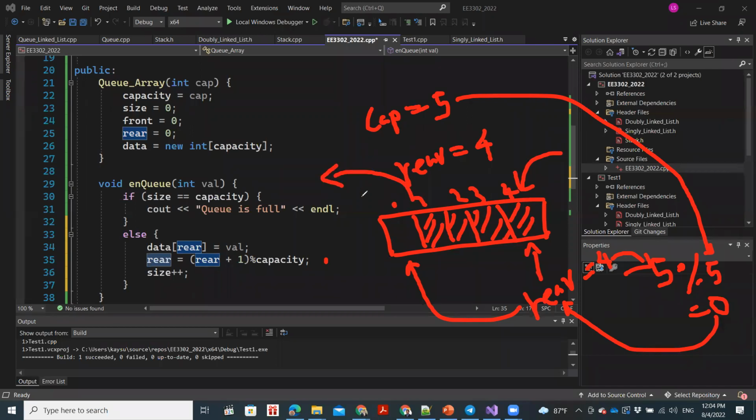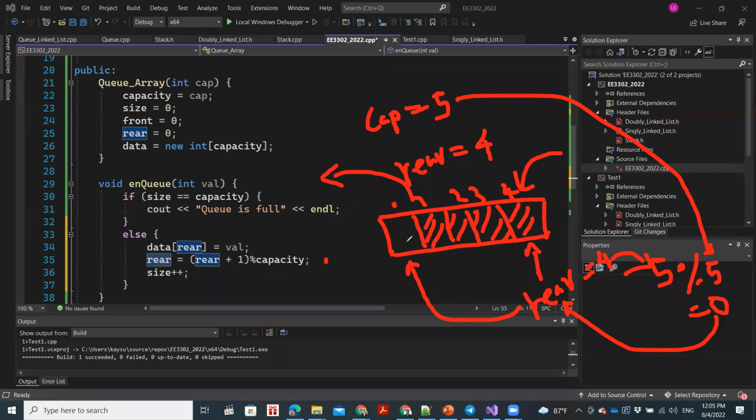So with time some of the elements over here will be empty, so we have some spaces over here. That means our queue is not full. So whatever element we need to insert, we can insert over here.